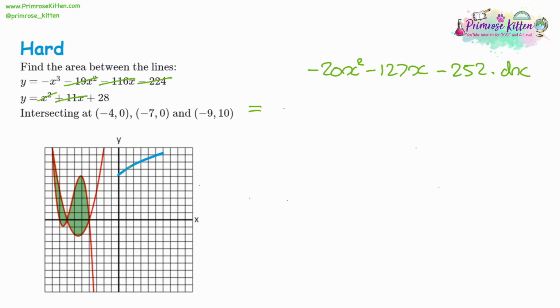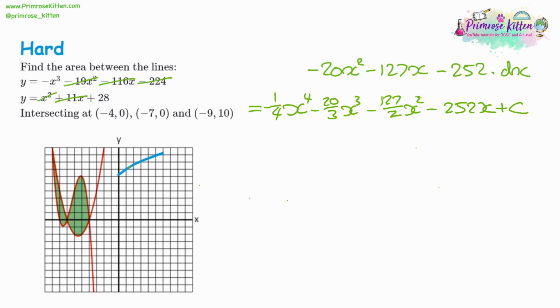So we're increasing all the powers by 1. 3 becomes 4, but we have to divide by 4. 2 becomes 3, but we need to divide by 3. 1 becomes 2, but we need to divide by 2. And there's nothing there at all. Then we can put the x on. So that is our expression for what's in between the two curves.